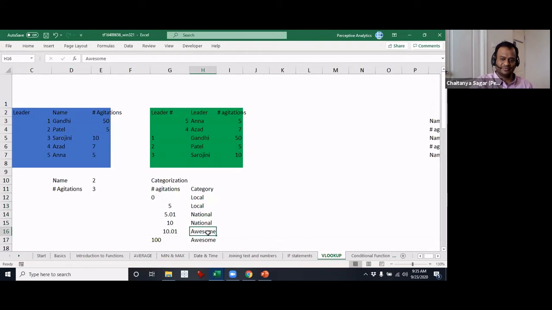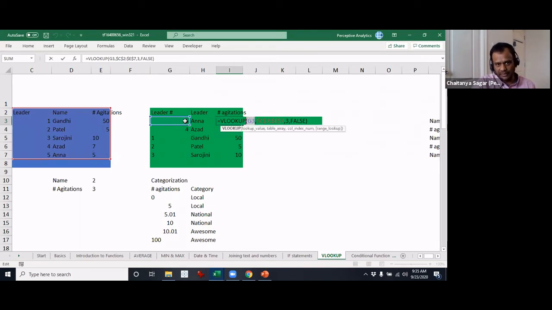This is what we have to do. If you look at it, VLOOKUP basically looks up the exact number. Number 5 goes here, it looks up that exact value, and then gets you the number of agitations.